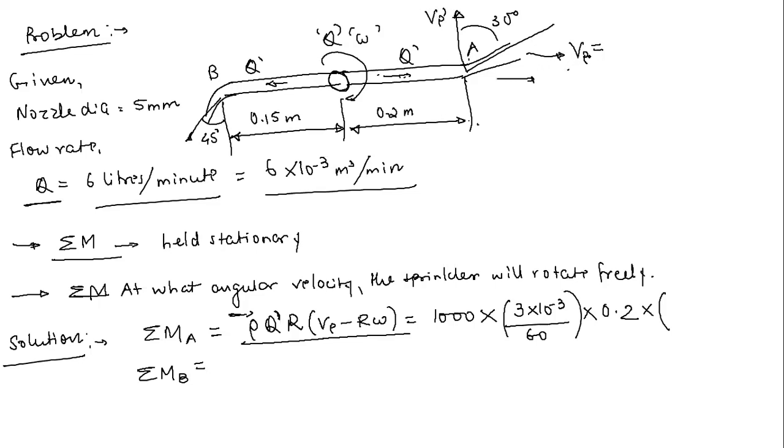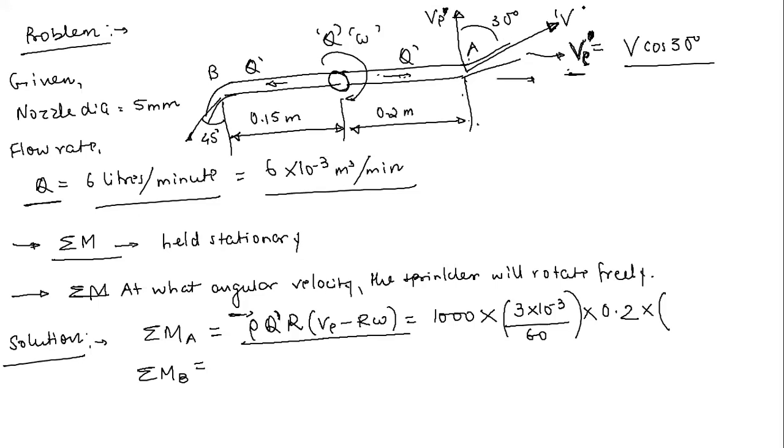So ve, oh, I am sorry. Let me call this ve dash only. So ve dash is equal to the velocity v in this direction, and what will be the velocity in vertical direction? V cos 30 degree. So if I assume the velocity of water jet in this direction is v, then in the vertical direction, let me call this v only to avoid any confusion, ve is equal to simply v cos 30 degree.